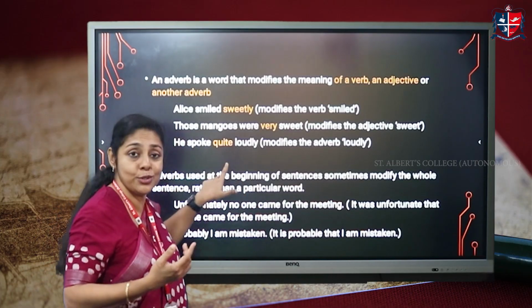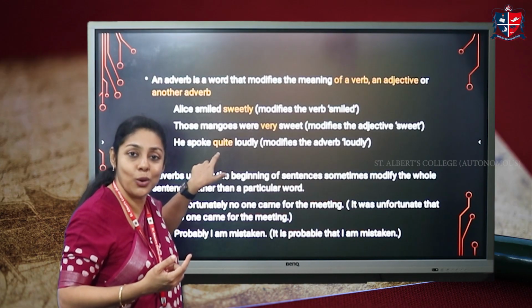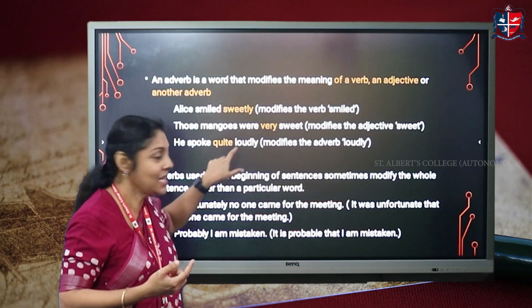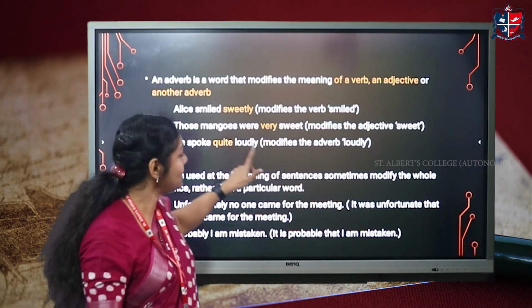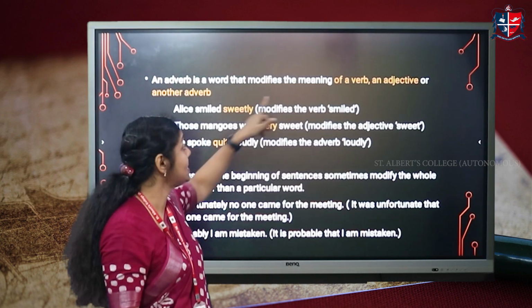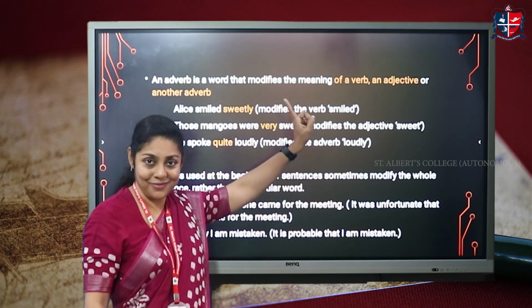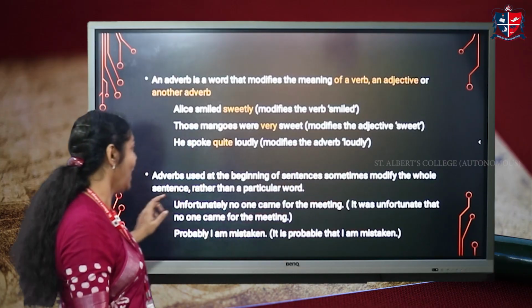So here we have two adverbs, and here we see that the word quite, or the adverb quite, is used to modify this adverb loudly. And that is why we can say that adverbs are words that modify adjectives, verbs or another adverb.